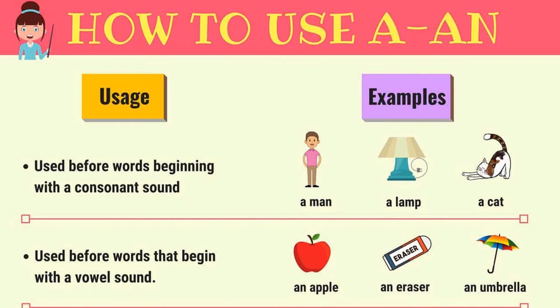Let's do a quick recap and find out the use of a and an. The article a is used before a noun that starts with a consonant sound. For example, a man, a lamb, a cat. And the article an is used before a noun that starts with a vowel sound. For example, an apple, an eraser, an umbrella.